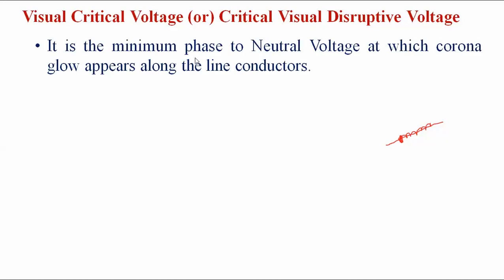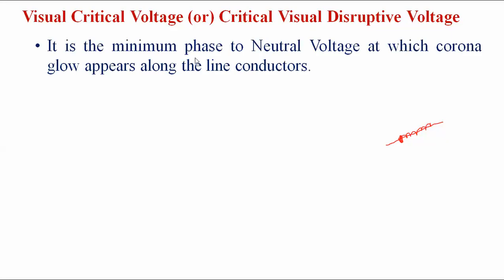The next one is the visual critical voltage, or critical visual voltage. It is the minimum phase to neutral voltage at which the corona glow appears along the conductor line. Suppose the corona takes place and the violet glow appears. At the earlier point, that is the critical disruptive voltage. When the glow appears along the line conductor, that is the visual critical voltage.